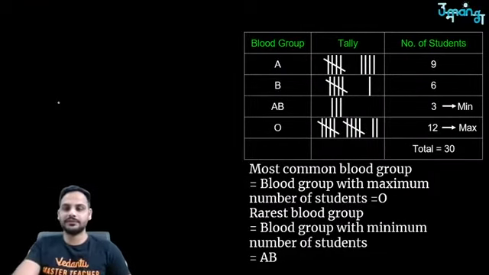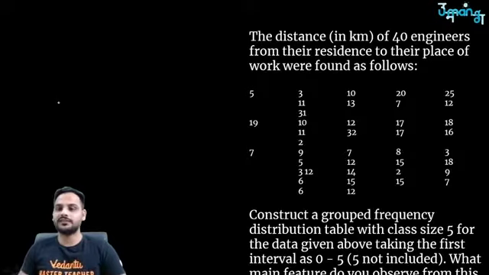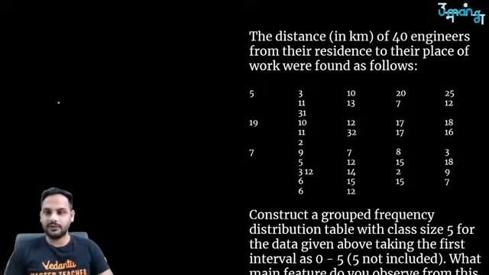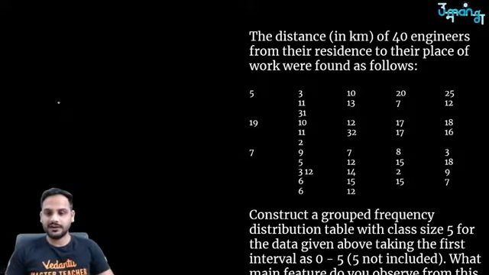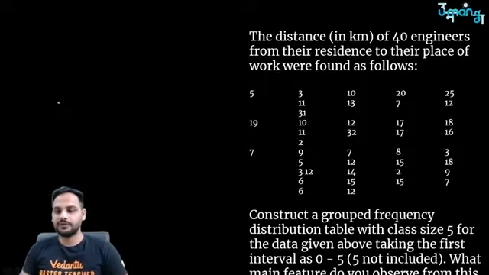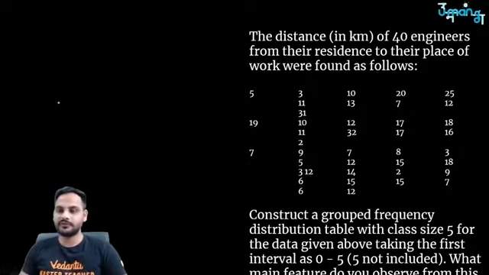ठीक है बच्चों, let's go for the next question. The distance in kilometers of 40 engineers from their residence to their place of work were found as follows. Okay, so this is the table given over here. Construct a distribution table with class size 4 for the data given above. The first interval is 0 to 5, 5 not included.